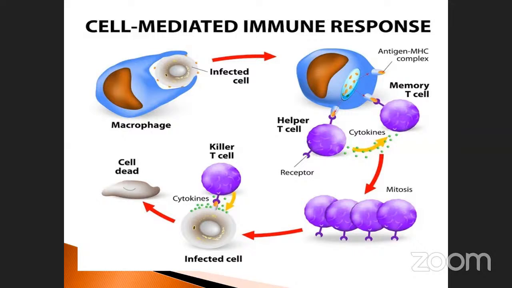These 3 cells are in between the macrophages, dead cells, or affected infected cell or other cells. In between, mediator cells also participate. That's why it is called cell mediated. Some cells participate in the killing of infected cells. That's why it is called the cell mediated immune system.